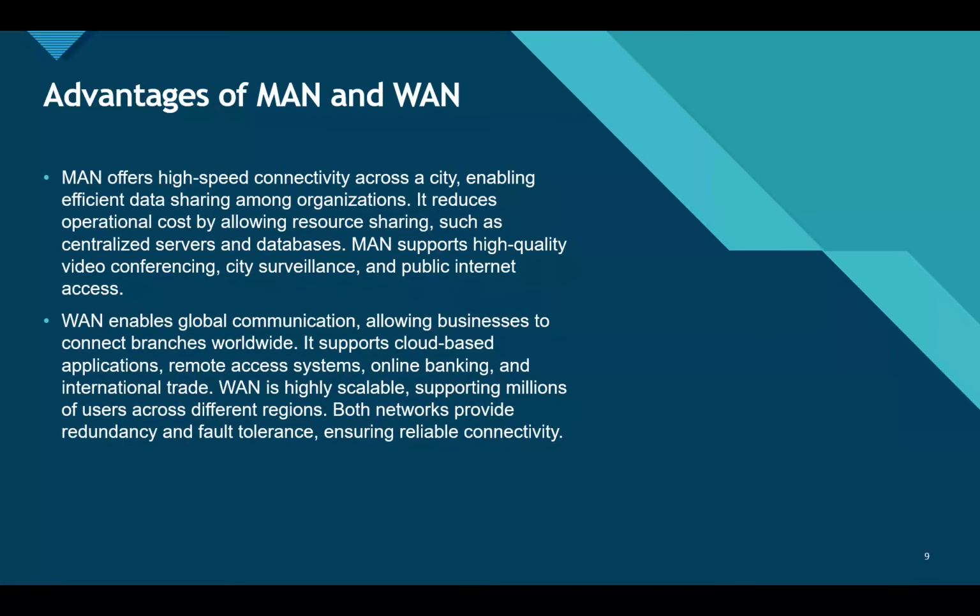So, first of all, MAN provides high speed connectivity across a city, which helps organizations share resources easily. It reduces cost because companies can share servers, databases, and services. It supports city surveillance, traffic systems, and high quality communication between institutions. Whereas WAN allows worldwide communication. It supports cloud computing, remote access, online banking, and international business operations. WAN can handle millions of users spread across different regions. Both MAN and WAN offer redundancy and reliability, ensuring networks continue working even if one part fails.